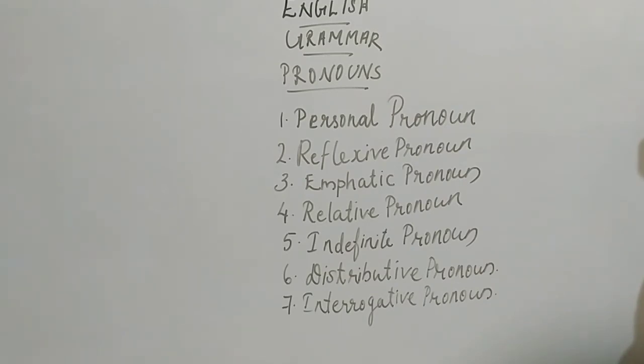Indefinite means not definite. It is not telling about a particular person, it tells about things generally, and we don't know the person or thing we are talking about. And distributive: each, either and neither. These words are used as distributive pronouns, and they follow a singular verb. So in that sentence a singular verb will be there.